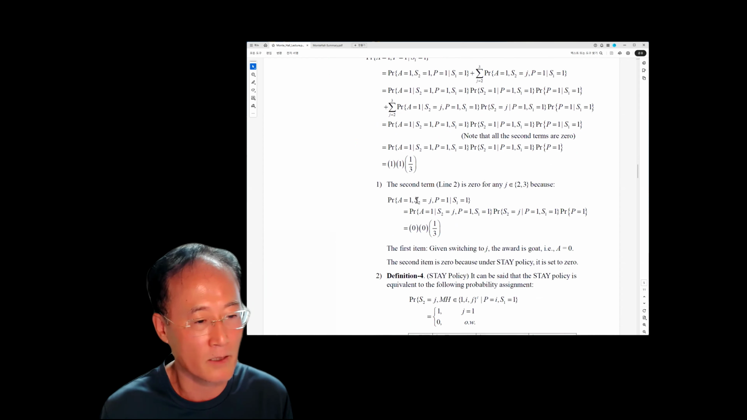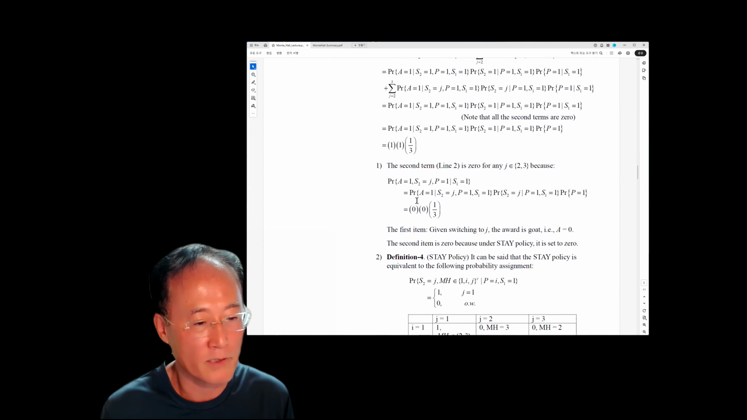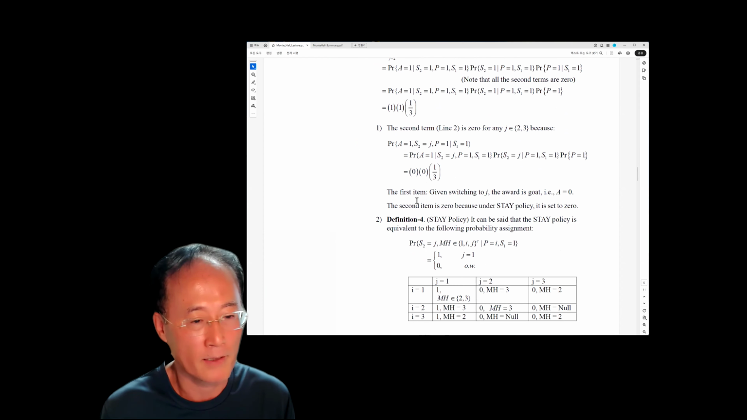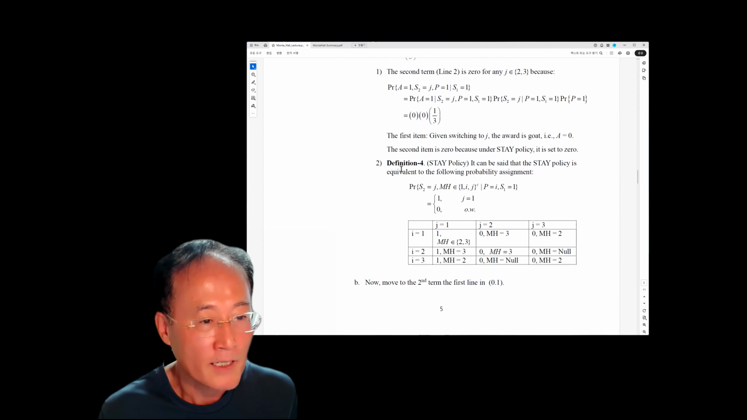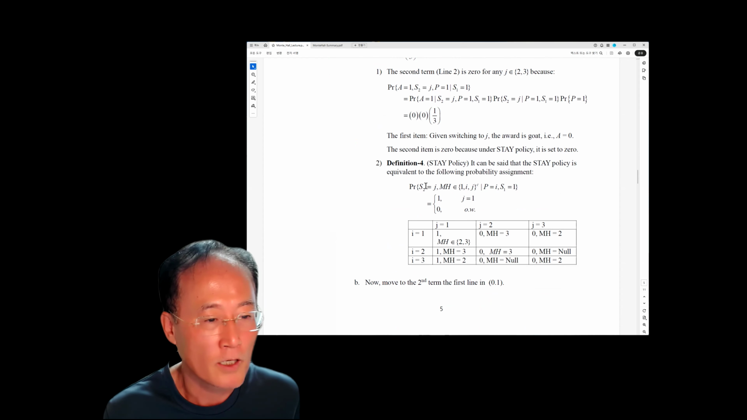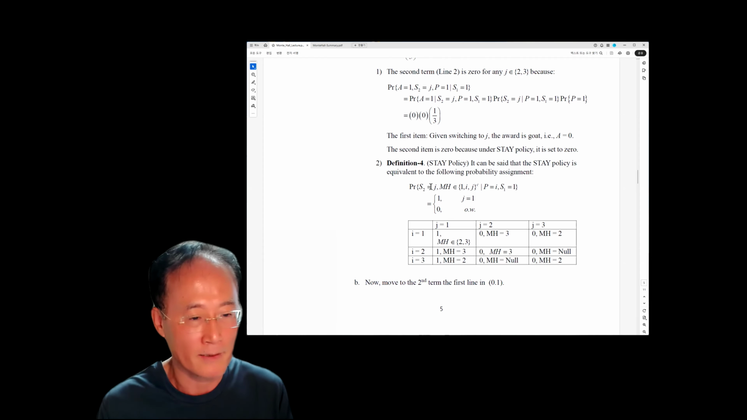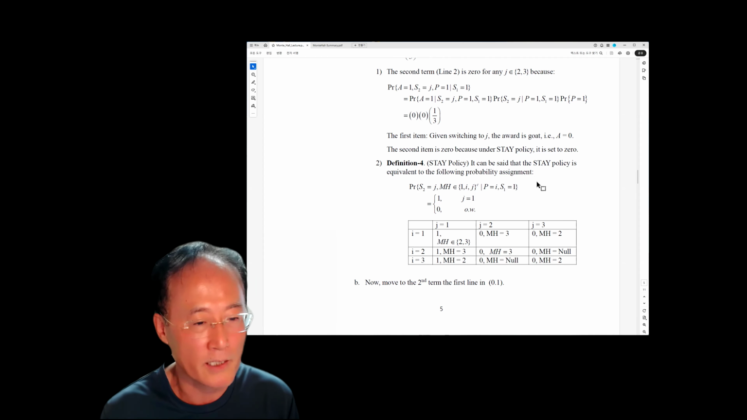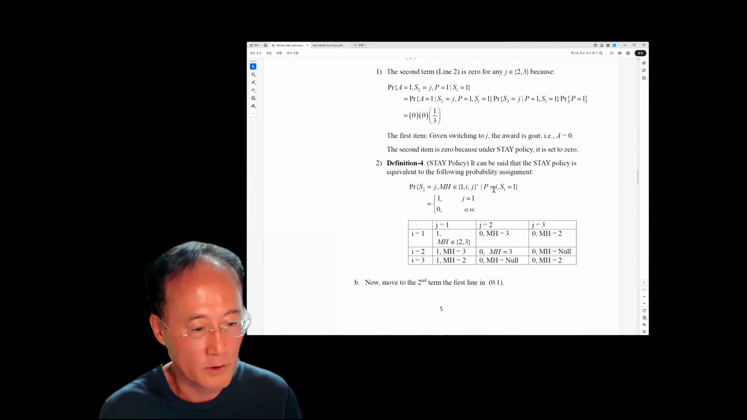The full proof is given right here. Like I said, this is too tedious for me to go through all of them. I want you to take a look at them, and if you have any question, you can ask me. Once you have gone through this note, you will understand that the stay policy can be implemented in terms of probability assignment. That's what you will see when you study this part.